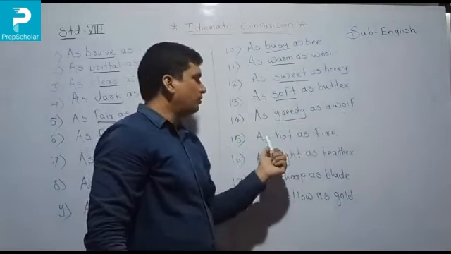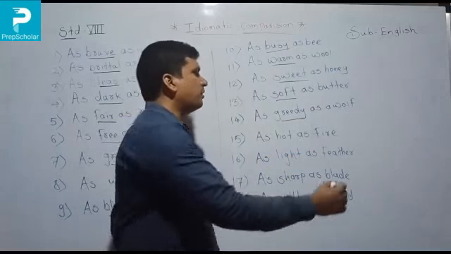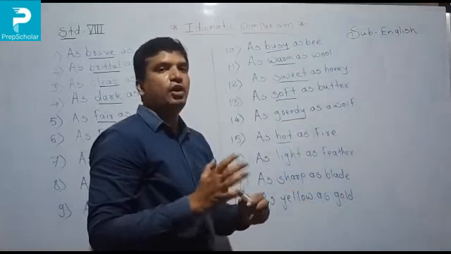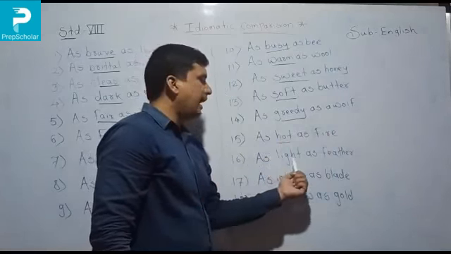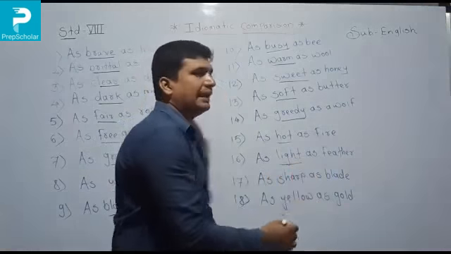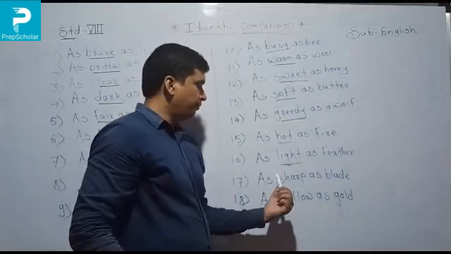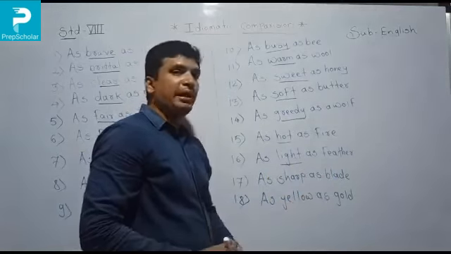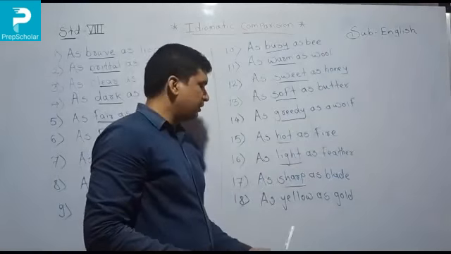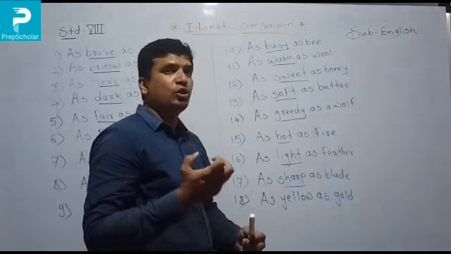Greedy. Now as hot as fire. So what is the fire's quality? Hot, because fire is a very hot thing. Now as light as a feather. So what is the feather's quality here? It is very light in weight. Now as sharp as a blade. So what is the blade's quality? It is very sharp. Okay. And the last one is as yellow as gold. What is the gold's quality?